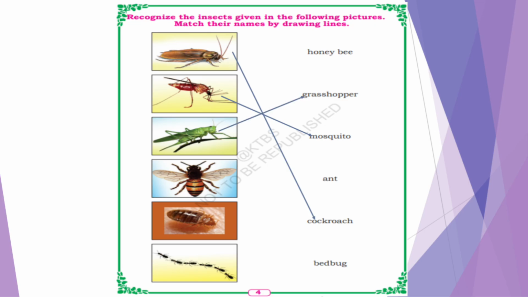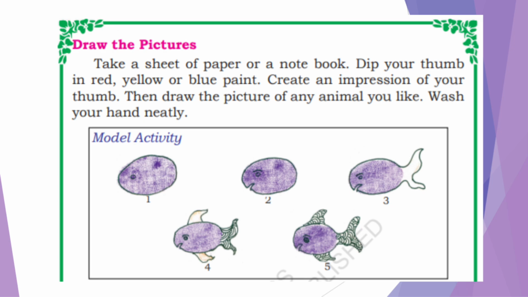Third, grasshopper. Fourth, honeybee. Next, fifth, what is it? It is bedbug. And the last one is ant. See, the first one is cockroach. Second, mosquito. Third, grasshopper. Fourth, honeybee. Fifth, bedbug. And the last is ant. Let's go to the next exercise.